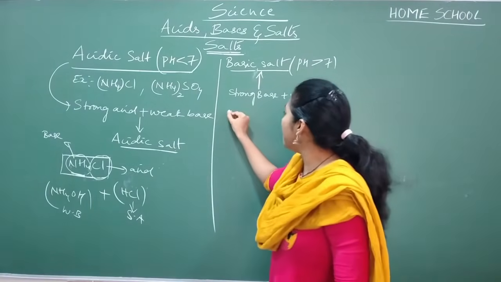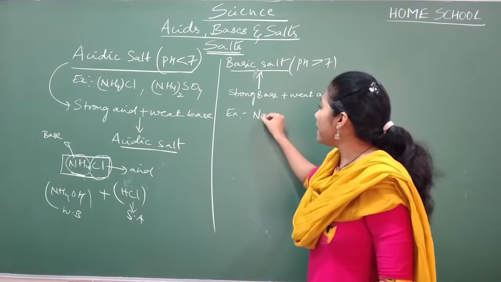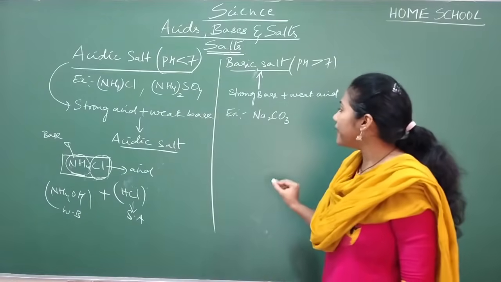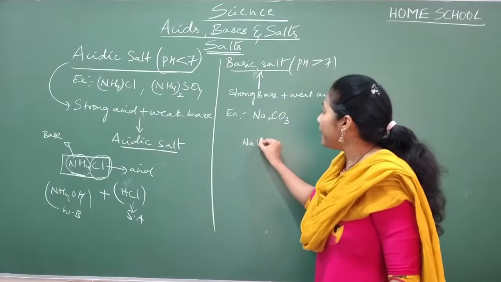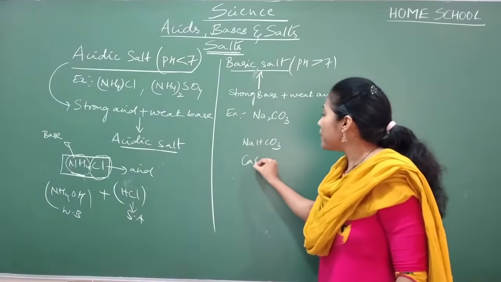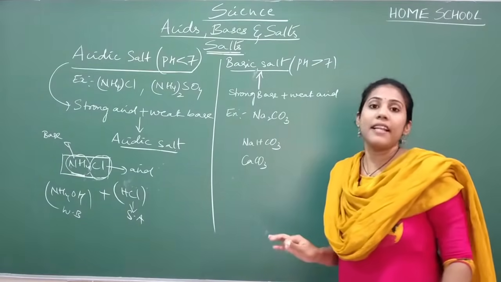So what example can we write? The best example is sodium carbonate. Yes or no? Sodium carbonate is one example. Then I can say sodium bicarbonate is another example. Calcium carbonate. Many examples will come under the basic salt category.